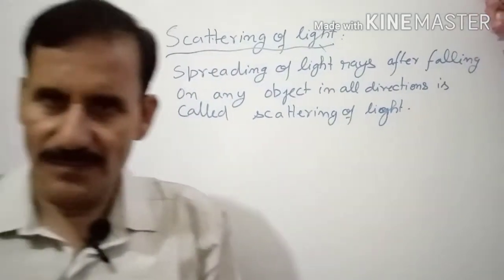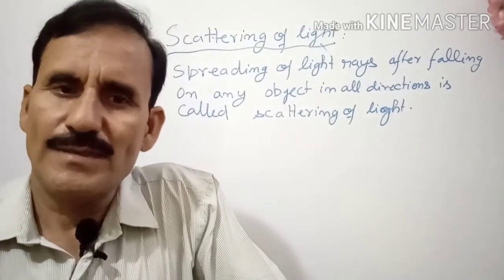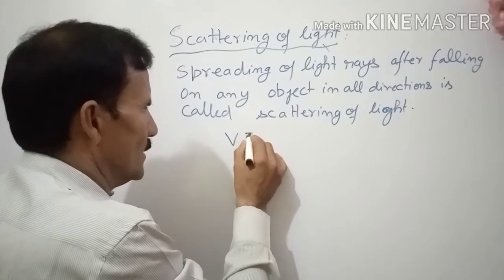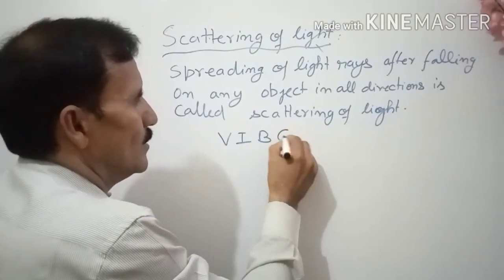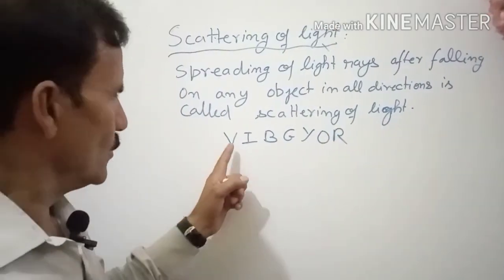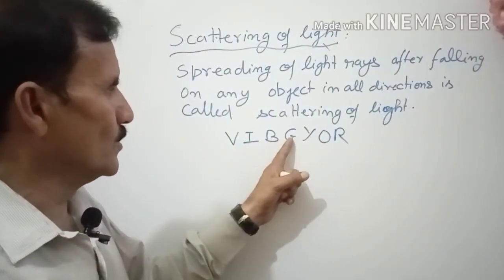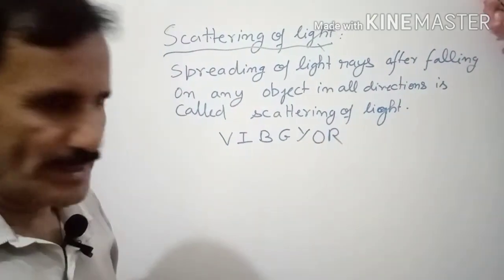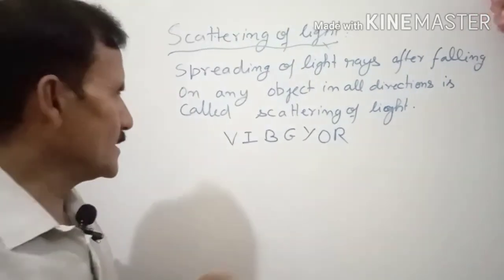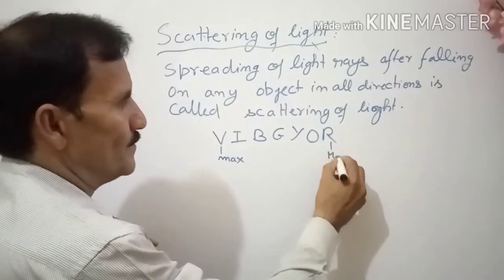Now you know light is made up of 7 colors, so for the different colors scattering is different. It is maximum for the violet color. The sunlight is basically made up of 7 colors, VIBGYOR: violet, indigo, blue, green, yellow, orange and red. All the colors are scattered, but scattering of violet is maximum and of red is minimum.